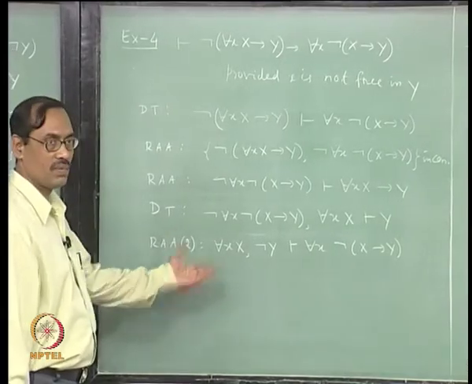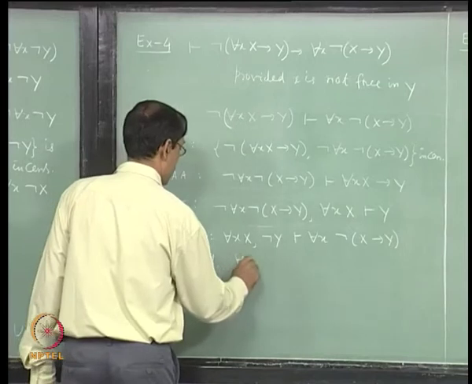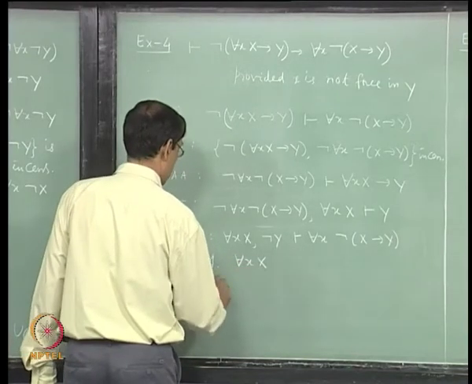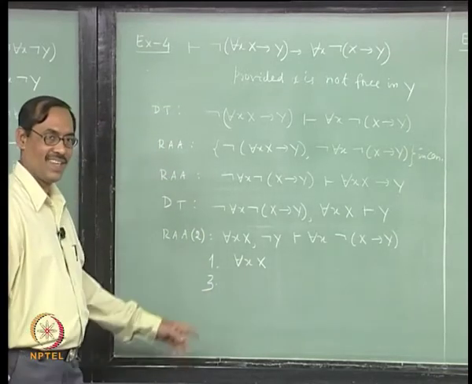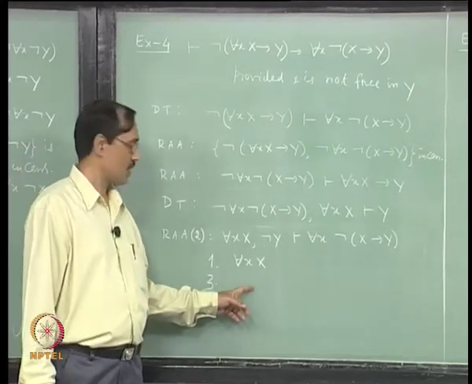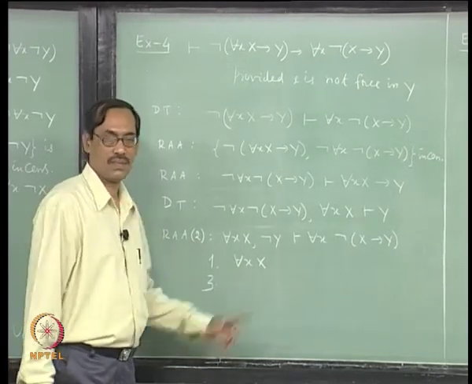Now, probably this will be easier to show. So, one you have for each x, x, then second or rather third line use axiom 4 for each x, x implies x. Next use modus ponens to get x.